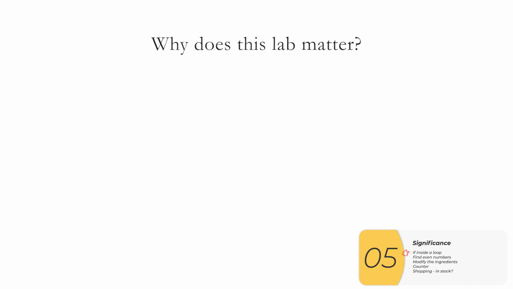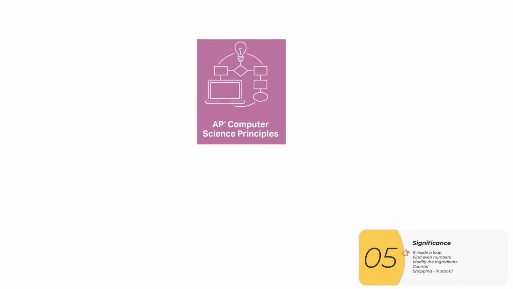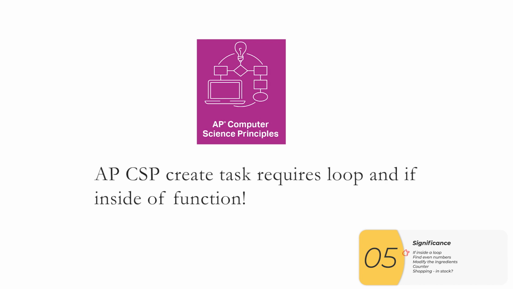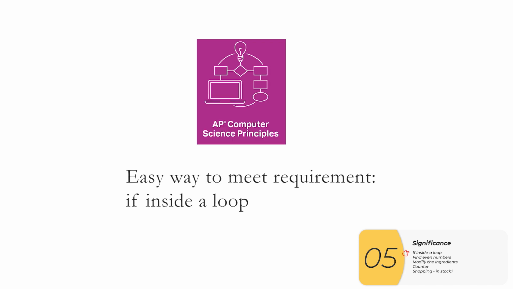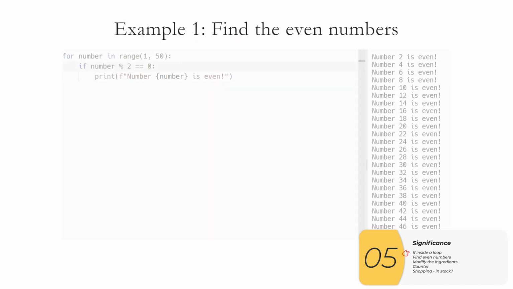Finally, I want to comment on the significance of this lab. For the APCSP create task, one of the things you'll need to do is have a loop and an if inside of a function. And a lot of times, students will struggle with how to come up with something like this. And one of the easiest ways to meet this requirement is to have an if inside of a loop, just as you did inside this lab. So now I'll zoom through 4 other examples of ifs inside loops.